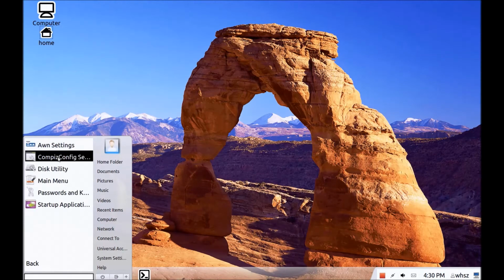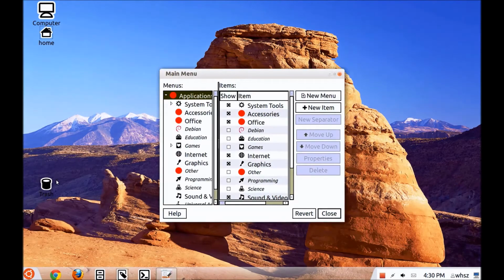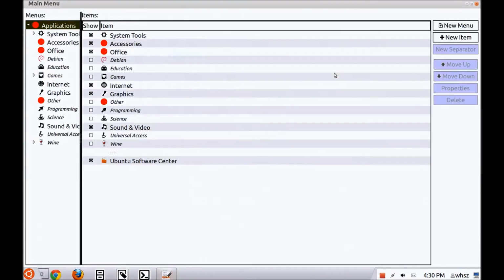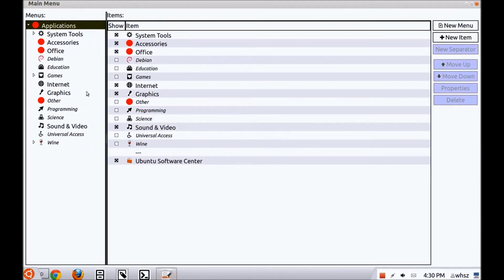And disk utility and the main menu, that may be interesting. The way I reduced all these entries here was with the main menu. Now this we have to make big because this is rather busy. Okay, and what you do here, and again let's make it a little bigger.